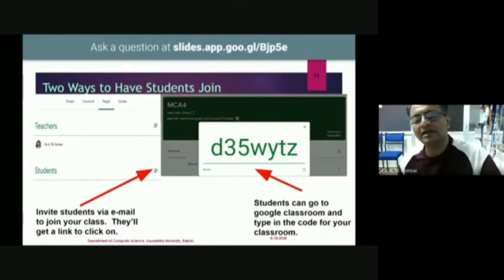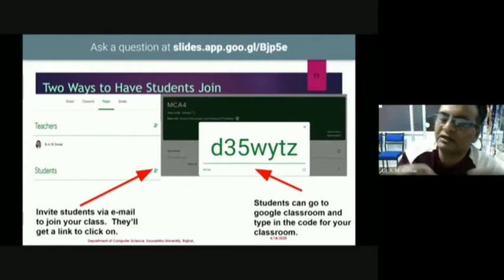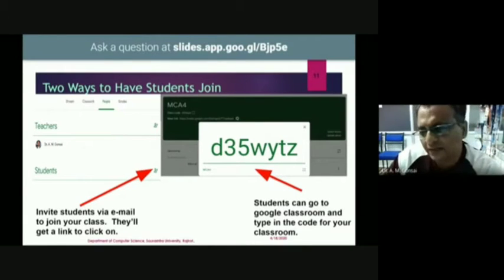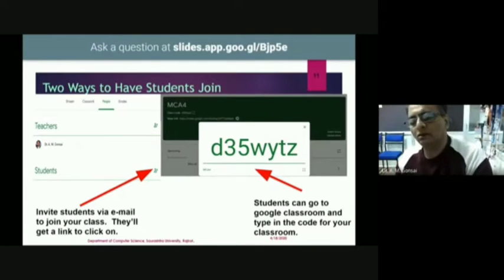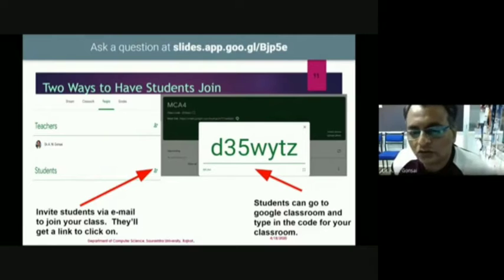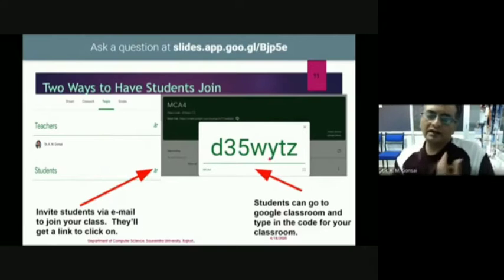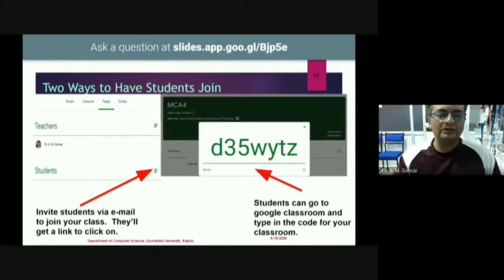You can share the link and everyone can join a meeting during a specified time. You can put this meeting information in your Google Calendar. That calendar information will be passed to each student in their Google Classroom app, and they can be available on time. If you wish, you can use this code, install the Google Classroom app on your mobile. If you have internet with a computer, open the site classroom.google.com, use this code and you can join my class, and you can see what activity has already been done.